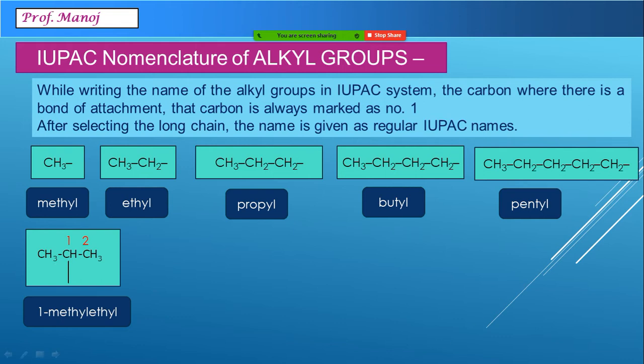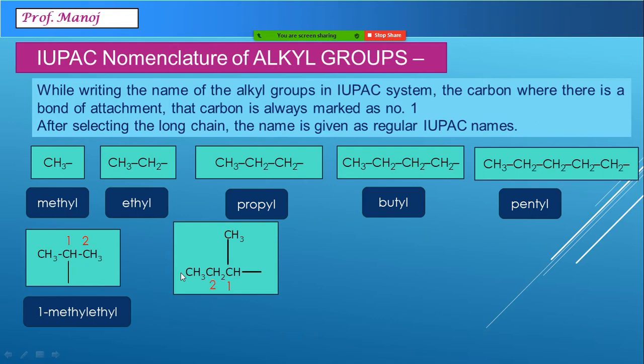Let us take one more example. If it is confusing, we will see more examples. Now imagine here, where is the dash, where is the connection present? It is present on this carbon. So this will be taken as carbon number 1. And accordingly, if I travel upward, this will be a chain of two carbon atoms. But if I go in this direction, it will be a chain of three carbon atoms.